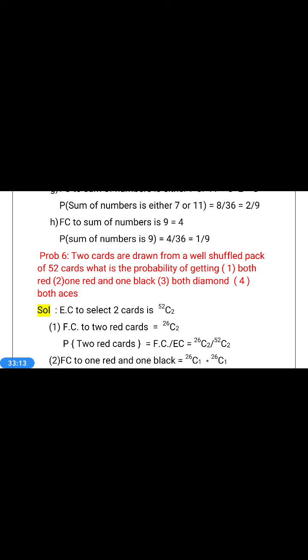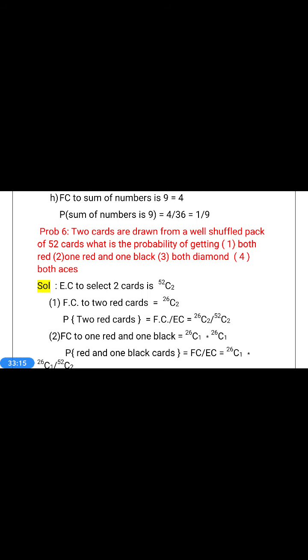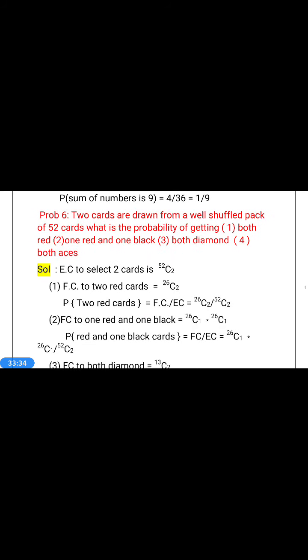We go to another problem. Problem number 6. Probability: 2 cards are drawn from a well shuffled pack of 52 cards. What is the probability of getting: first question, both red; second question, one red and one black; third question, both diamond; fourth question, both aces. So, how many cards do we have? 52 cards. How many cards are required? 2 cards are required. So, the exhaustive cases to select 2 cards is 52C2.